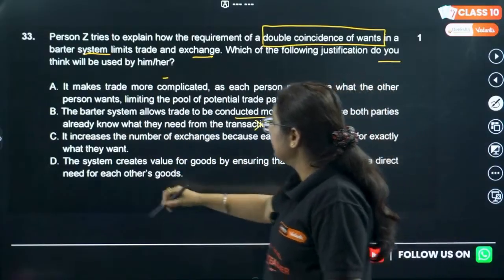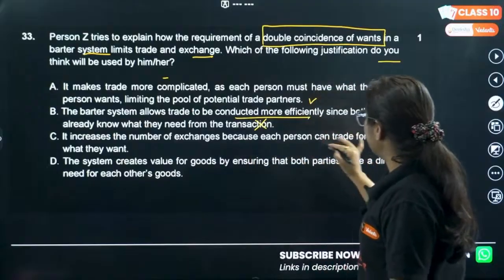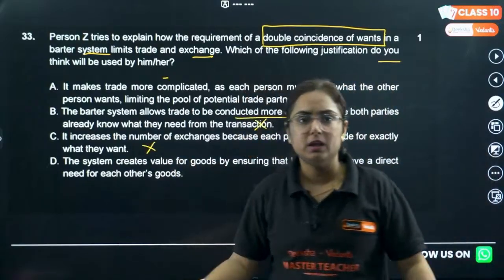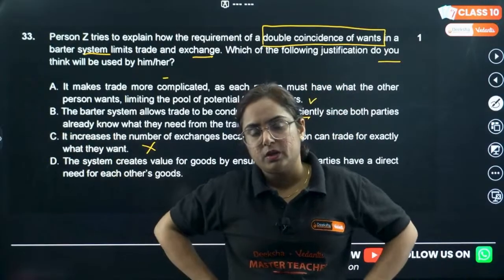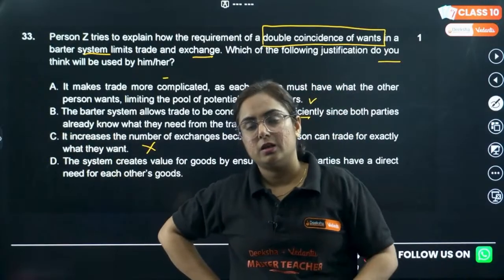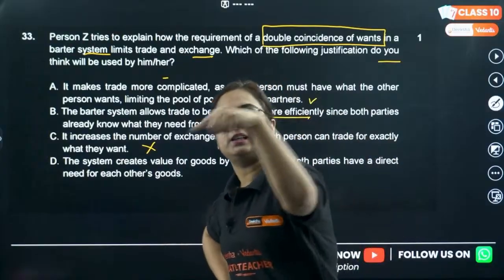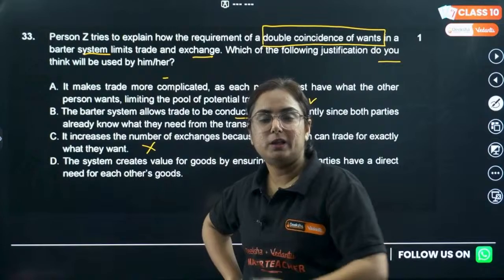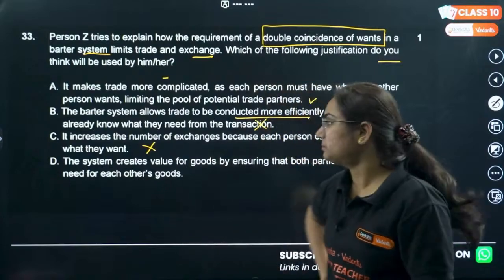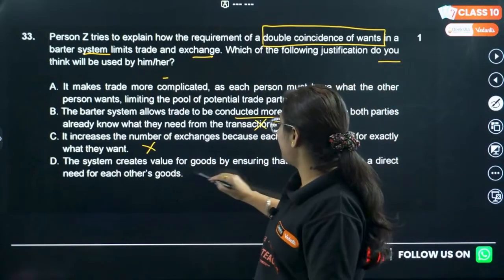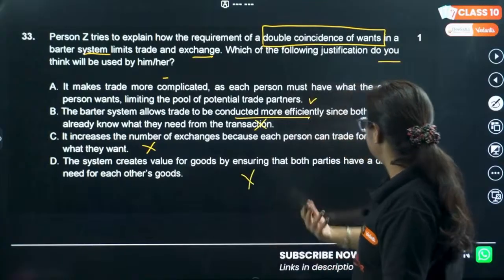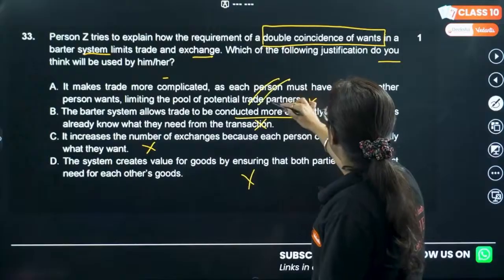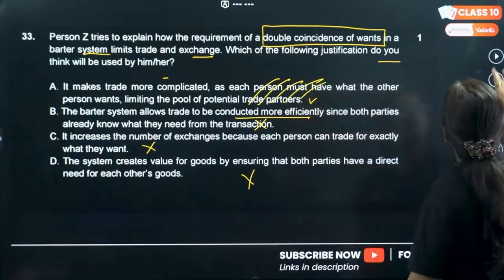No. It increases the number of exchanges because each person can trade for exactly what they want. Not at all possible. Like, I want a watch right now, and I teach. What is the possibility that the person selling me a watch wants their kid of class 10 to be taught by me? No chance. The system creates value for goods by ensuring that both parties have a direct need for each other's goods. A is the correct one, bhai. Just mark A directly.